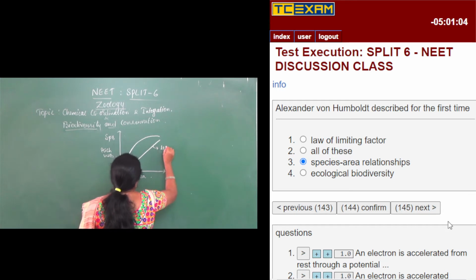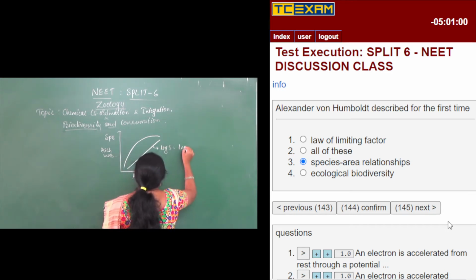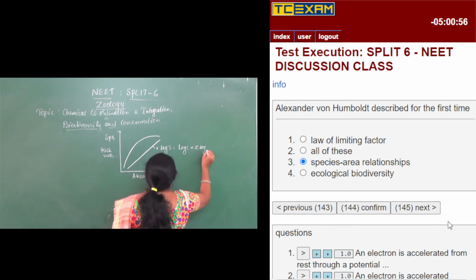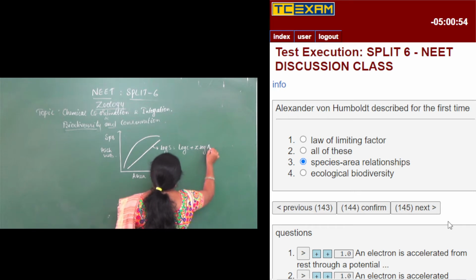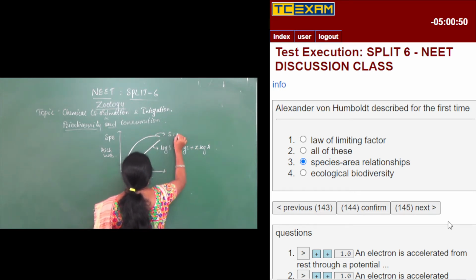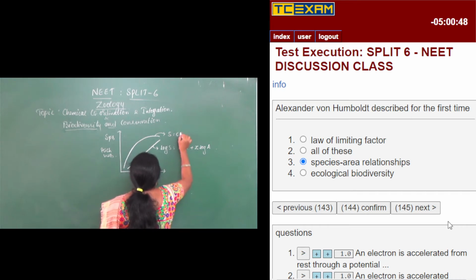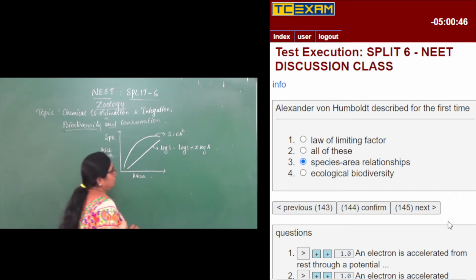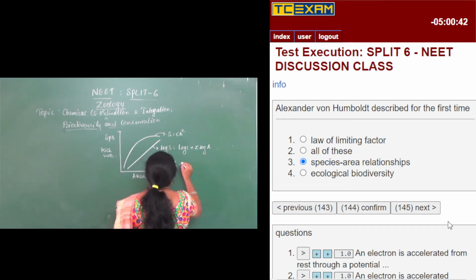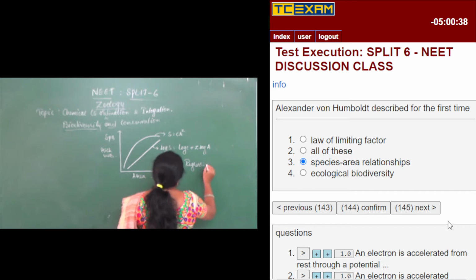Log S is equal to log C plus Z log A. This is equal to S equals C A to the power of Z. This is the expression, and Z is called the regression coefficient.